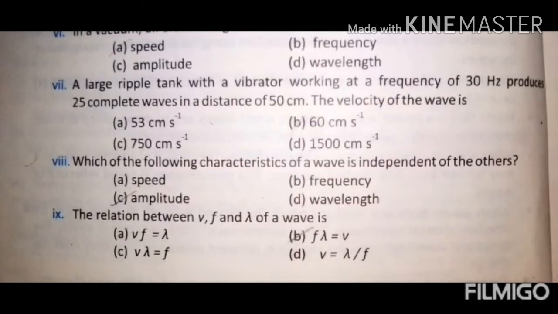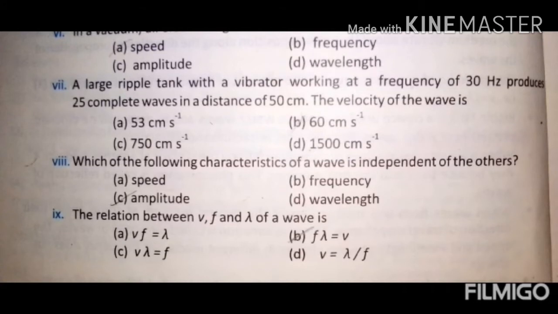A large ripple tank with a vibrator working at a frequency of 30 Hz produced 25 complete waves in a distance of 50 cm. The velocity of the wave is 60 cm per second. I will show you the solution at the end of this video.